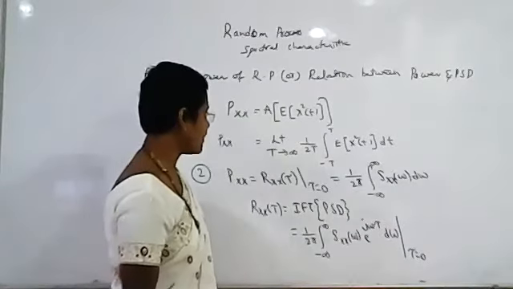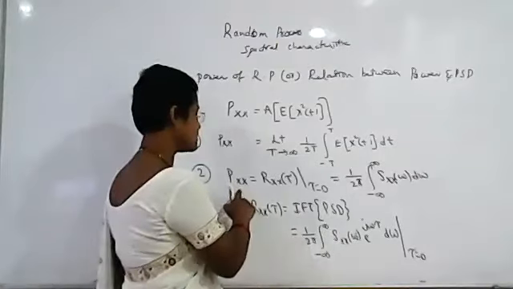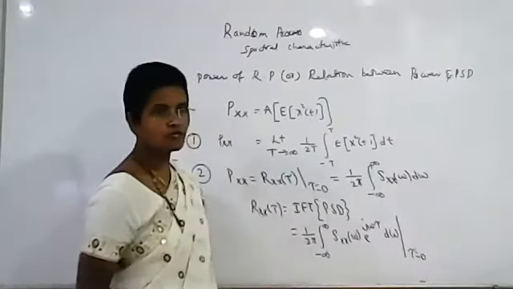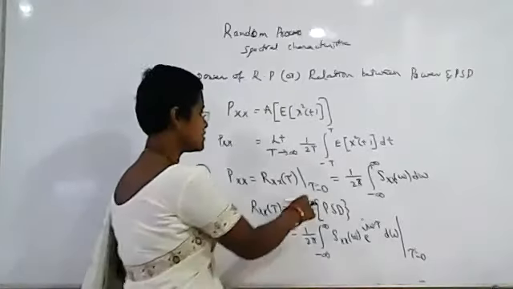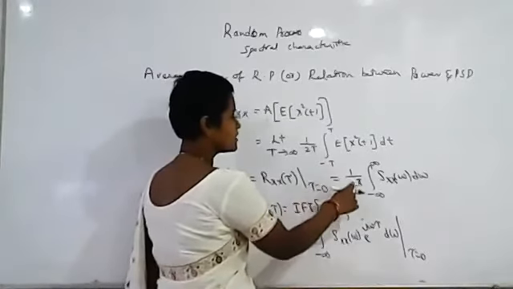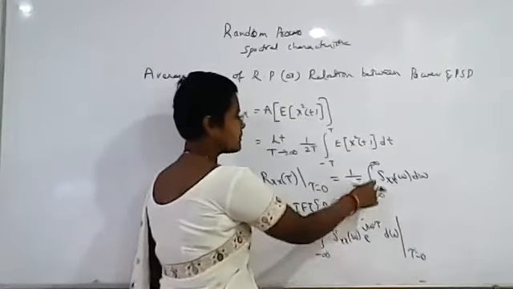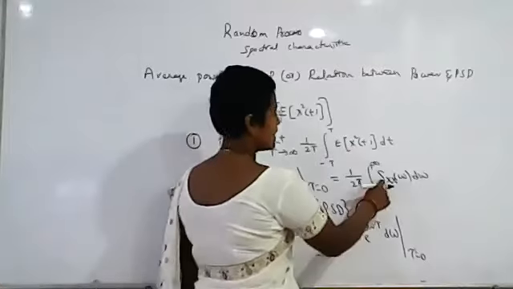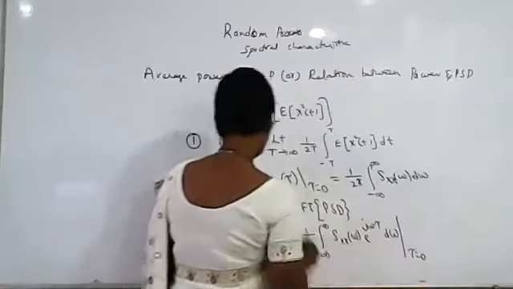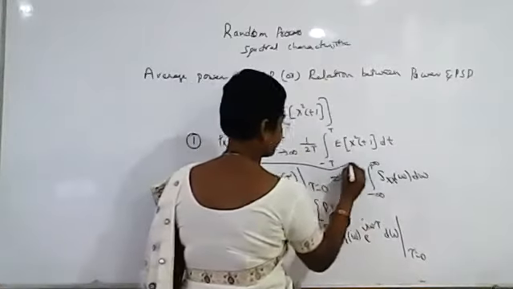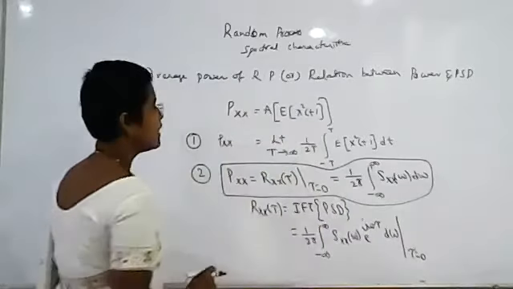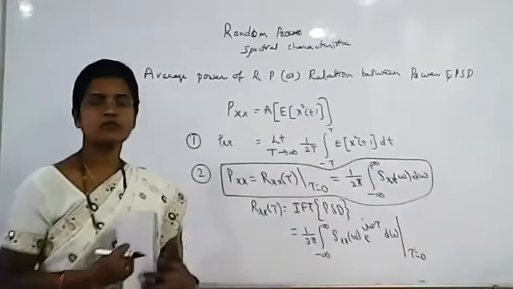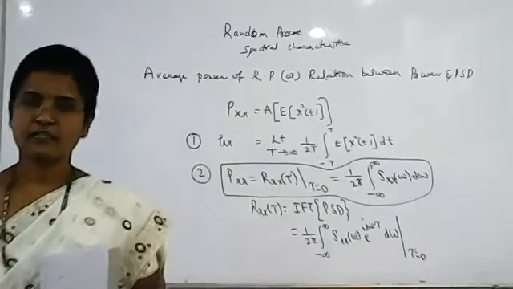The other formula to find out average power of a random process is that Pxx is equal to Rxx of tau, that is the autocorrelation function when tau is equal to 0. So it is given as 1 by 2 pi integral minus infinity to plus infinity Sxx of omega d omega. So this relation gives us the relation between power of a random process and power spectral density function.